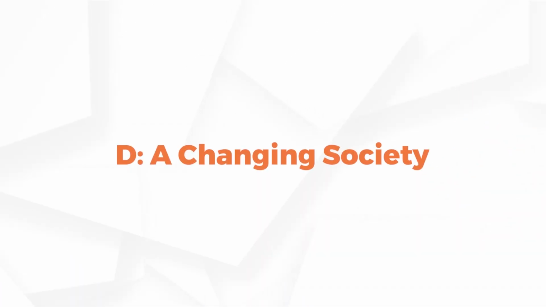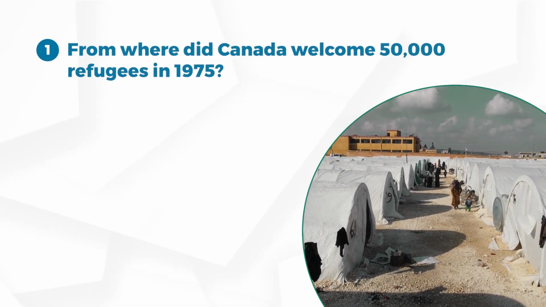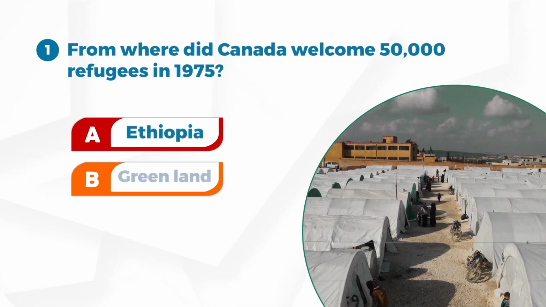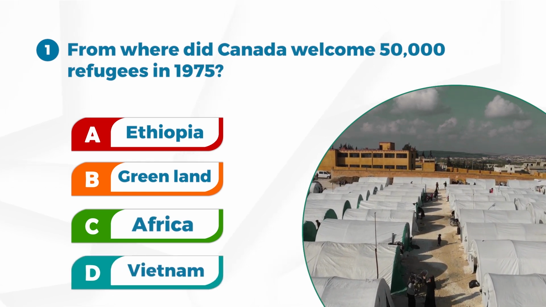D. A changing society. Number 1. From where did Canada welcome 50,000 refugees in 1975? A. Ethiopia, B. Greenland, C. Africa, D. Vietnam.